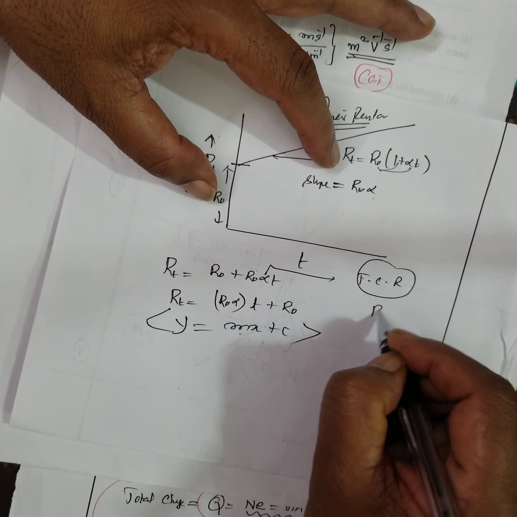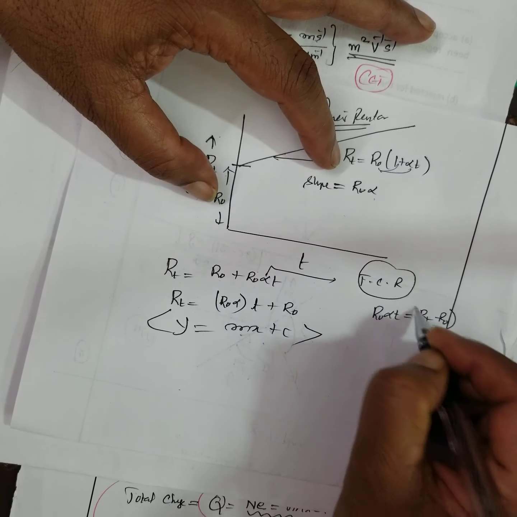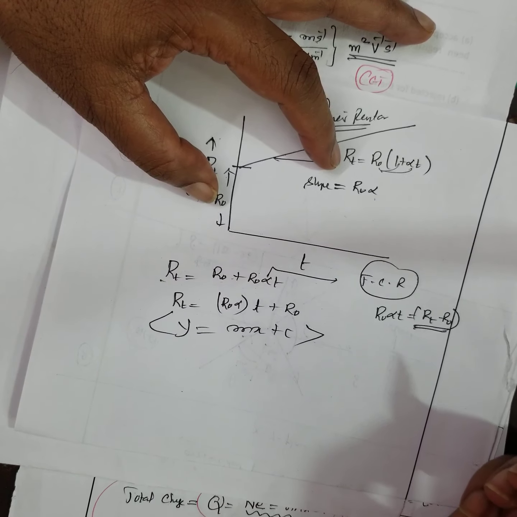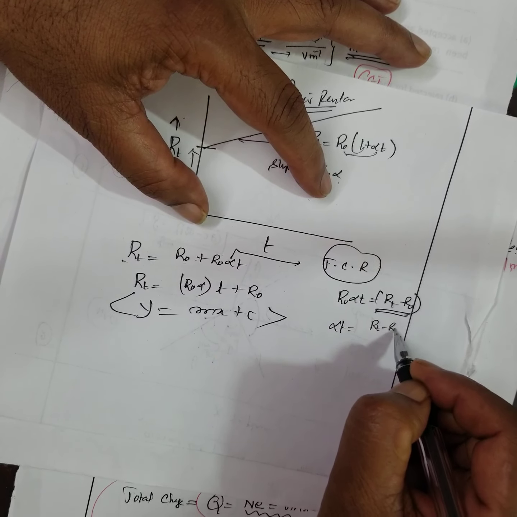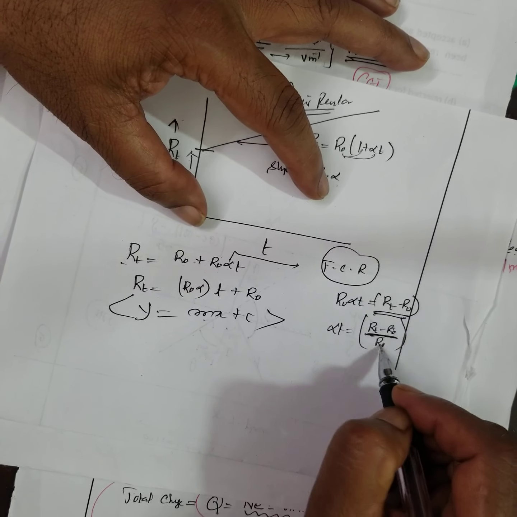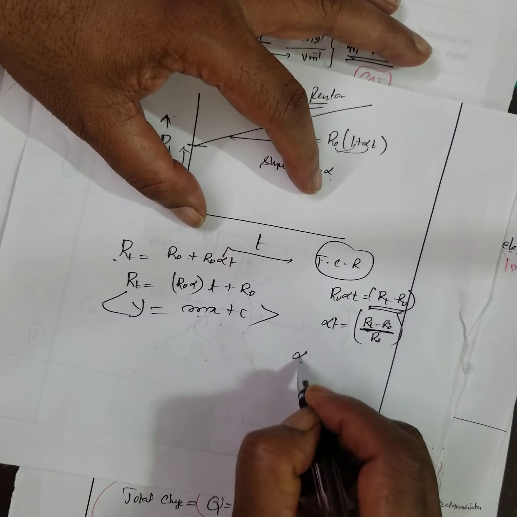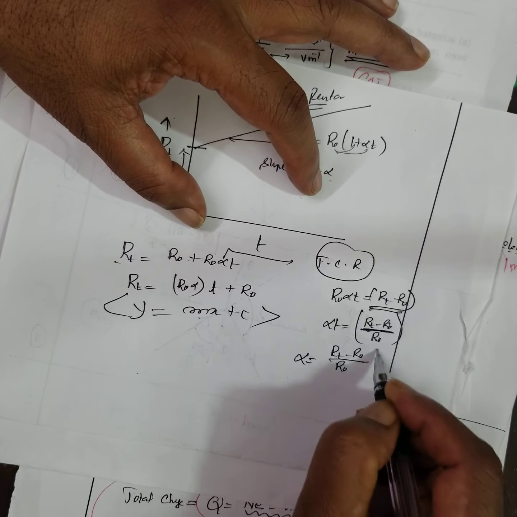R0 alpha T is equal to RT minus R0. This is the increase in resistance. Alpha T is equal to (RT minus R0) by R0. It's the ratio of increase in resistance to original resistance. Alpha is equal to (RT minus R0) by R0.